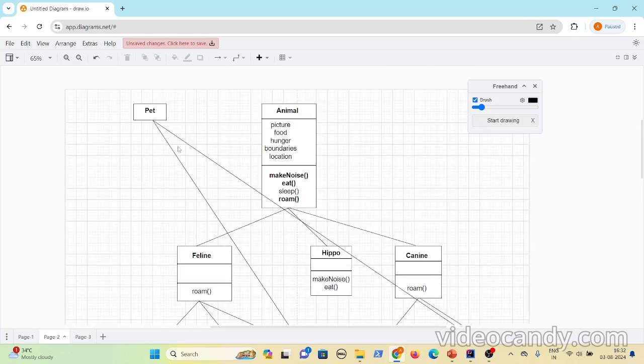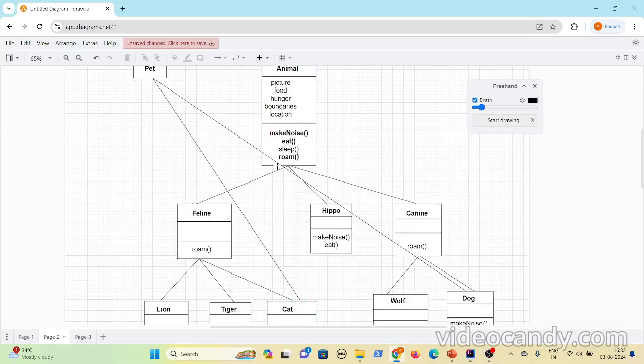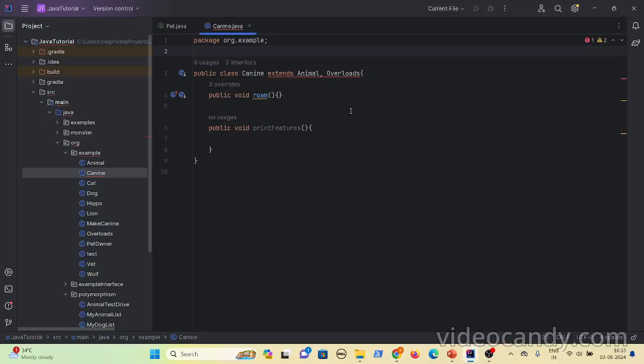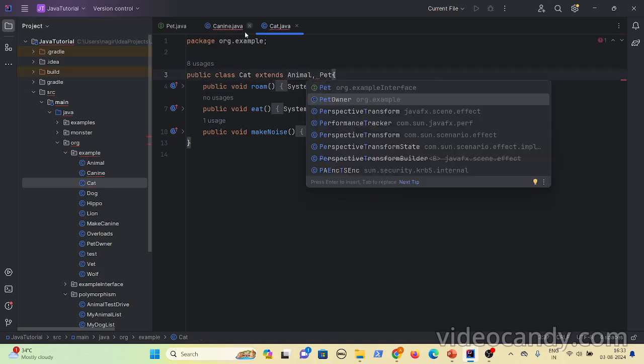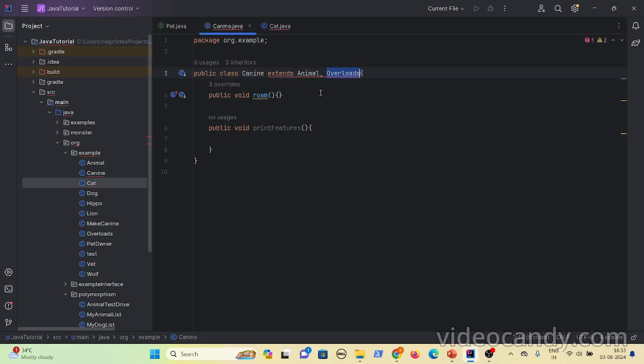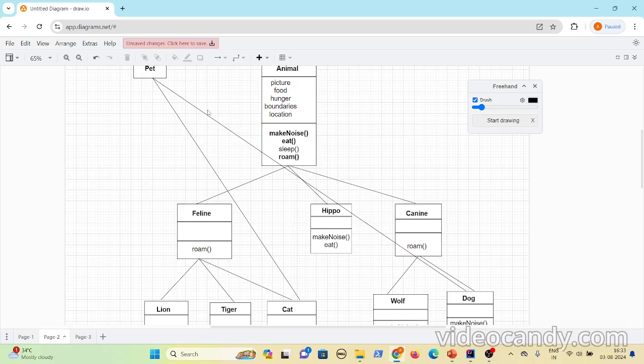But as we have already discussed, if this is another pet class, and dog is extending and cat is extending, let's say I go to cat, and cat is extending animal, right? Now I'll ask cat to extend pet also. Definitely it throws an error that it cannot extend multiple classes, because multiple inheritance is not allowed. Then how can you solve this?